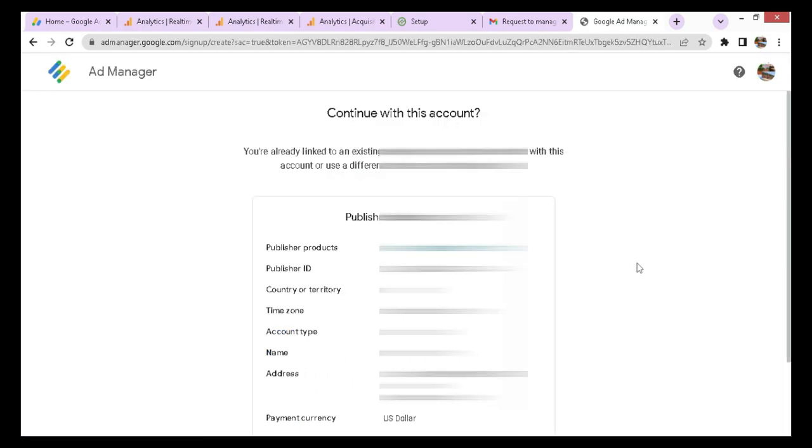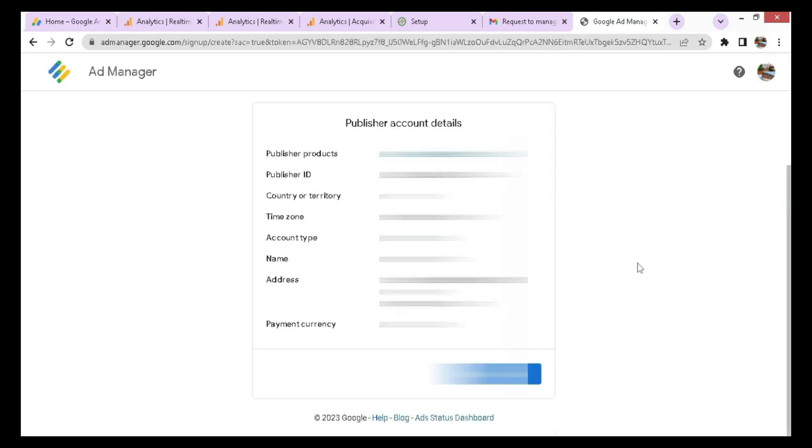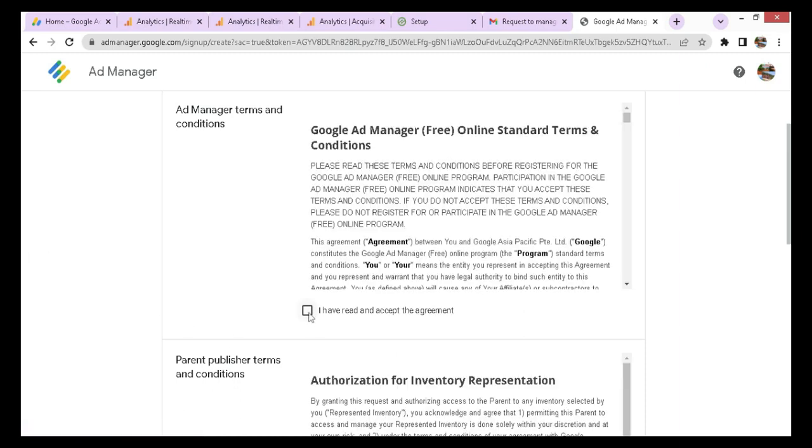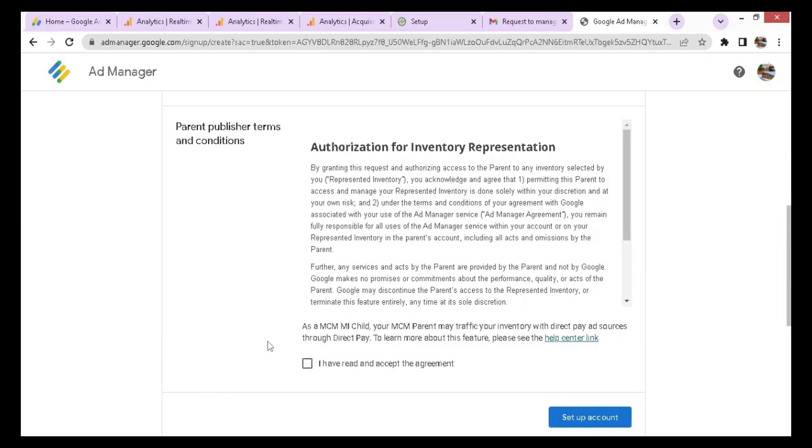Here you see that you are already linked to Google Publisher product. All is okay with the details that we have already provided. Click on Continue. You have here the Ads Manager terms and conditions. After reading them, accept their terms, and here below you have the publisher terms and conditions. So I agree to all and then click on Set up an account.